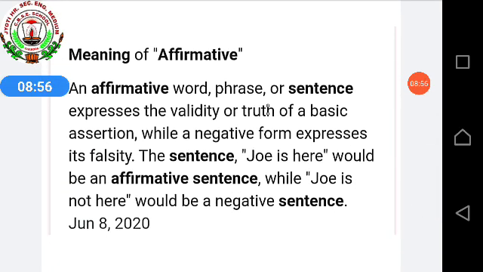Here is the given meaning of affirmative. An affirmative word, phrase or sentence expresses the validity or truth of a basic assertion, while a negative form expresses its falsity. For example, the sentence "Joe is here" would be an affirmative sentence. Why? Because no negative things are there. No, never, not, nothing is given. While "Joe is not here."